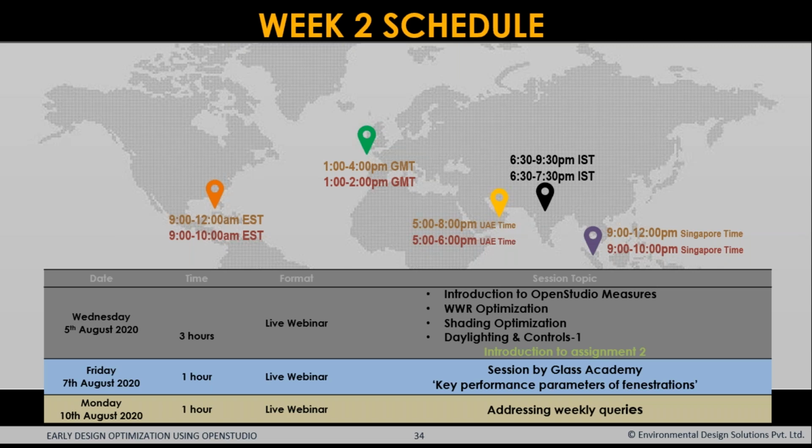We move to week 2. Again, we start on a Wednesday, which is 5th of August. It's a 3-hour session. The topics we'll be covering here: we will introduce you to the OpenStudio measures. We will look at wall window ratio optimization, move on to shading optimization, and take the first aspect of daylighting and controls. Again, at the end of the session, we will introduce assignment 2. The queries and questions will be addressed on Monday, the 10th of August, again at 6:30 p.m. It's going to be a 1-hour session.